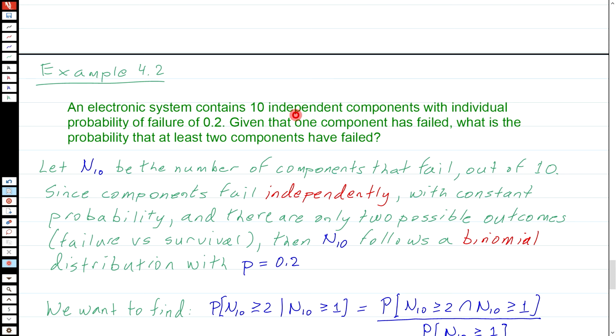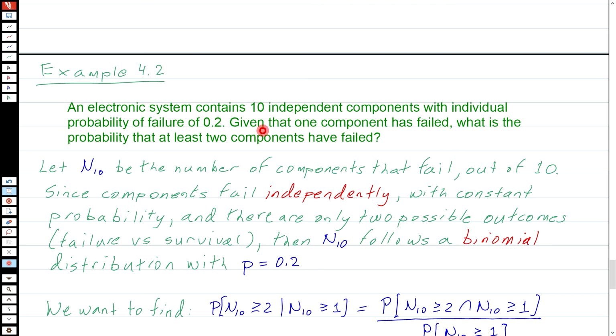So this sort of thought process is what you're going to have to do when you go through these worded problems. You have to look at it and say, okay, is this a sequence of trials? If so, how many are there? Are they independent? And do they have constant probability of success? If the answer to those things are all yes, then this is a sequence of Bernoulli trials.